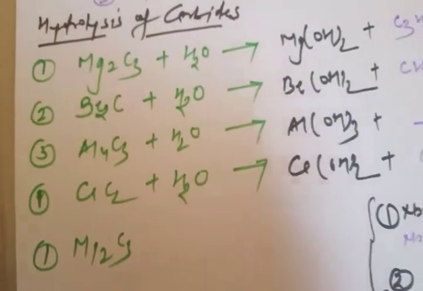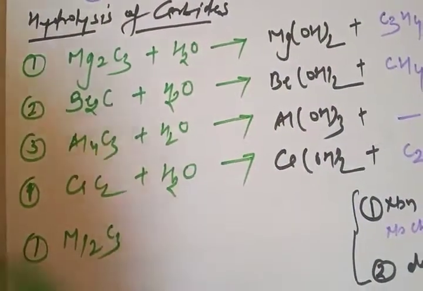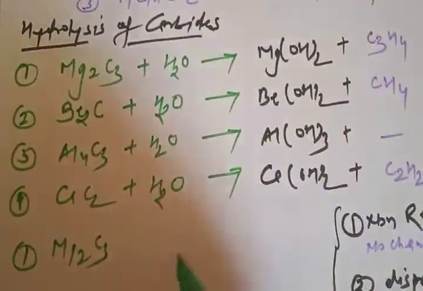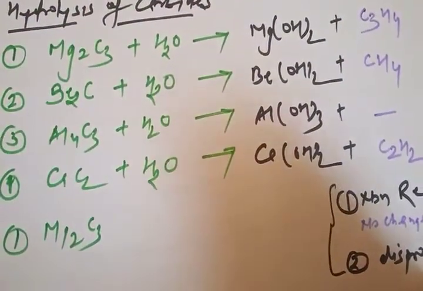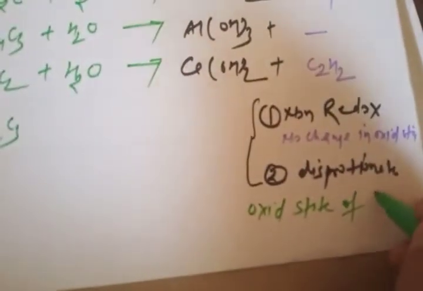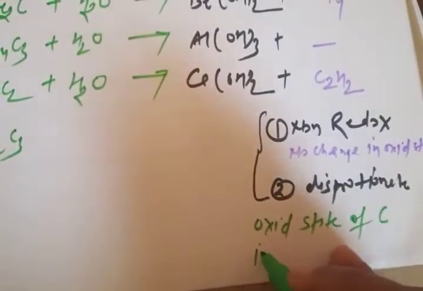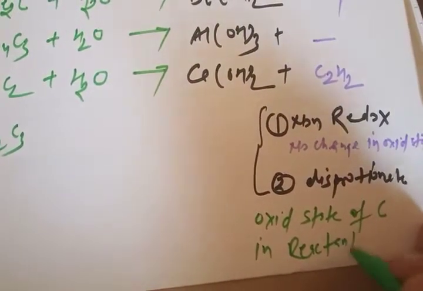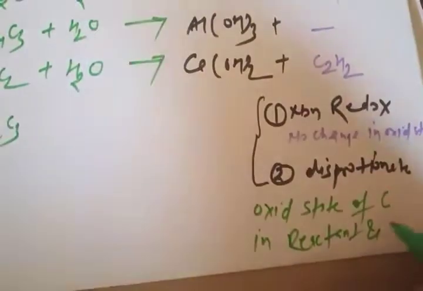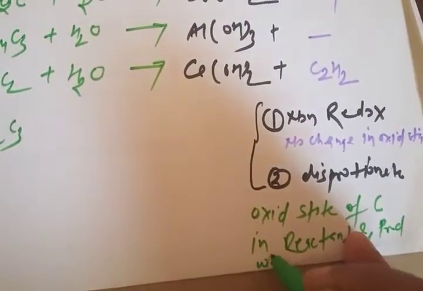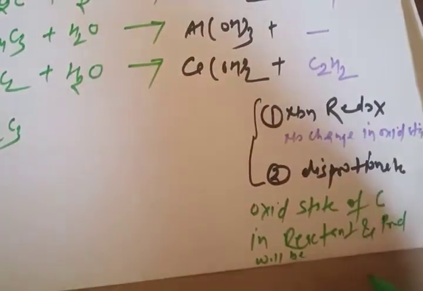It means that the oxidation state of carbon in the reactant and product will be the same.